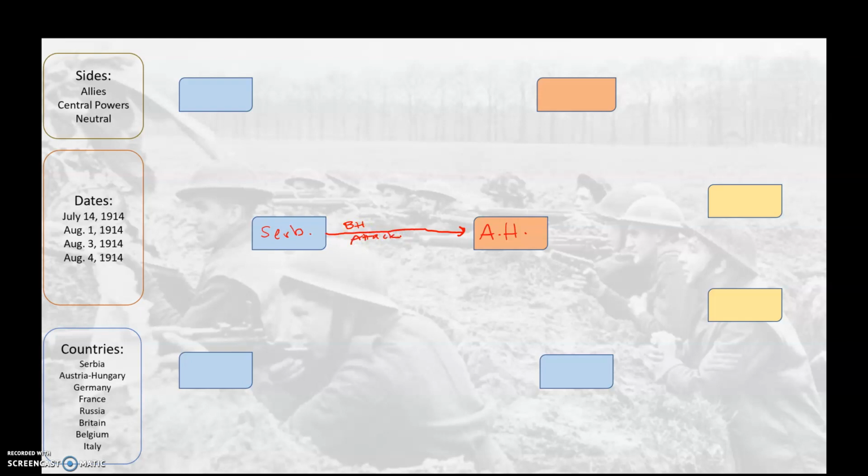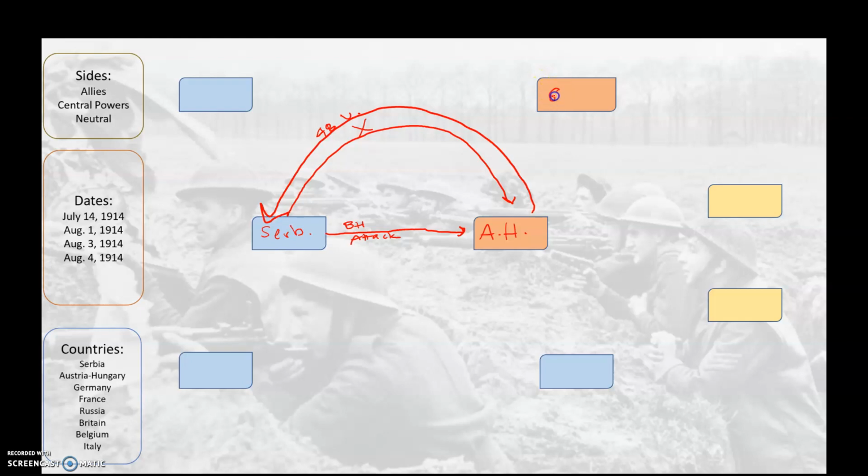Austria-Hungary gives Serbia a 48-hour ultimatum, basically saying if you don't do something about this assassination, we are going to declare war on you. Serbia does not accept. So I'll do a little cross for does not accept.